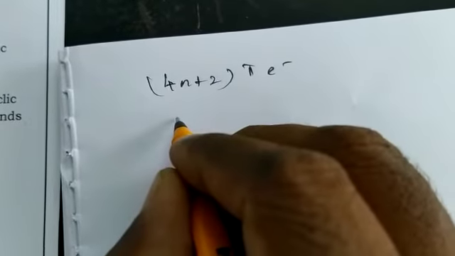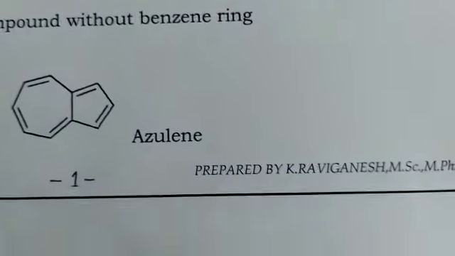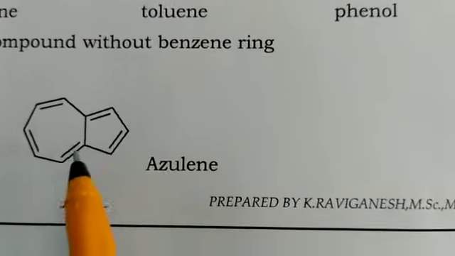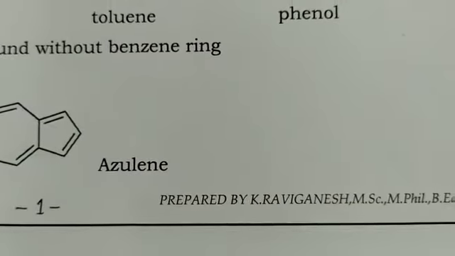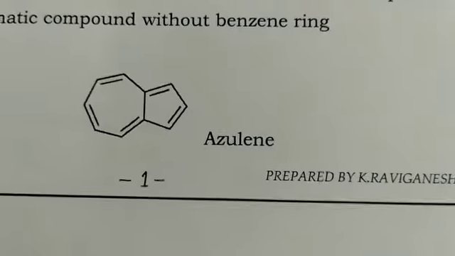How many electrons? 8 plus 2, 10 pi electrons are possible. Just consider the azulene structure: 1, 2, 3, 4, 5, totally 5 pi bonds, so totally 10 pi electrons are possible. Okay. Next we have to see the IUPAC system.